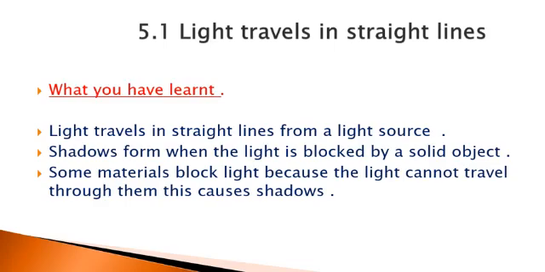Shadows form when light is blocked by a solid object, right? What is a shadow? A shadow is a dark shape made on a surface when an object is blocking the light. Some materials block light because the light cannot travel through them. This causes shadows. So when an object is blocking the light, shadows are formed.